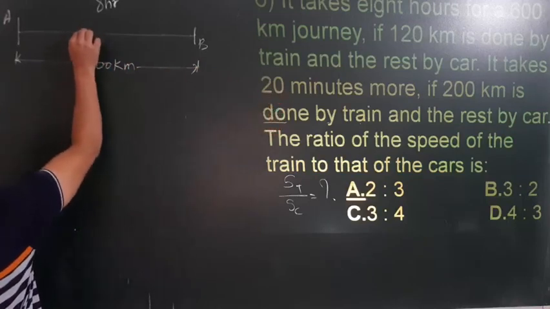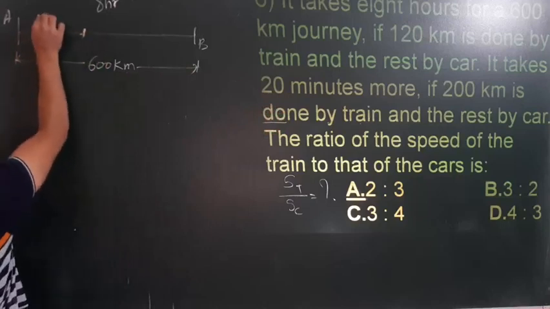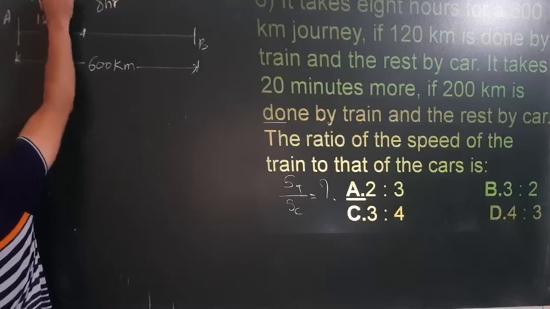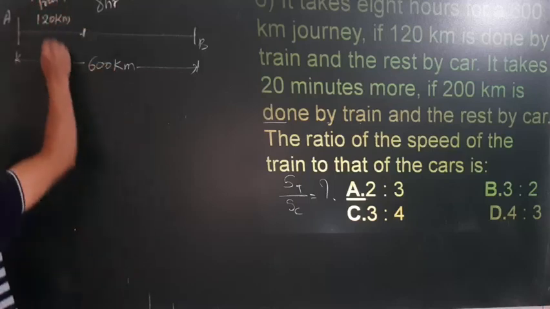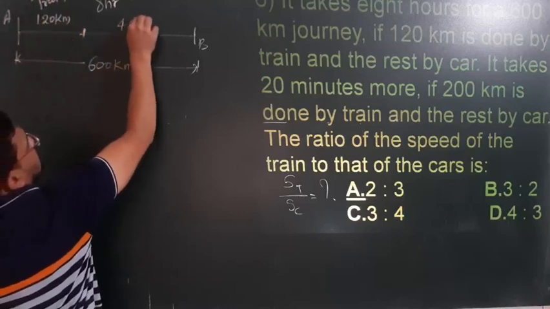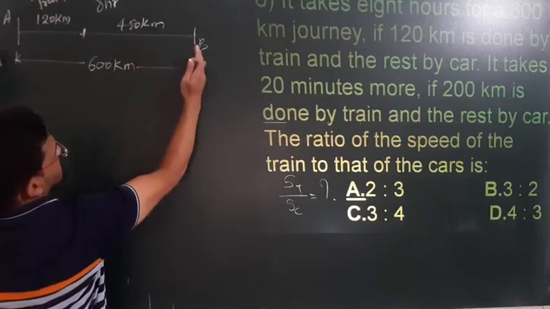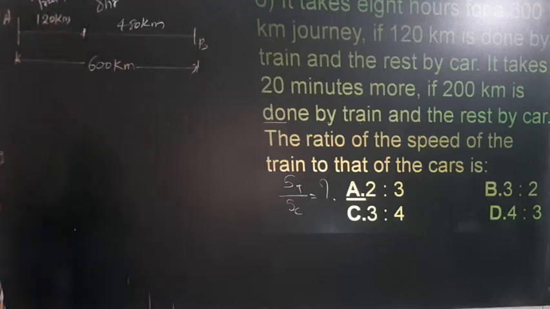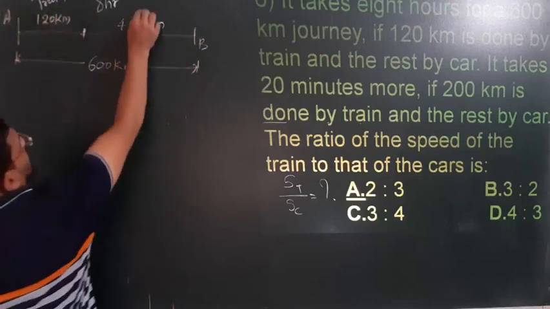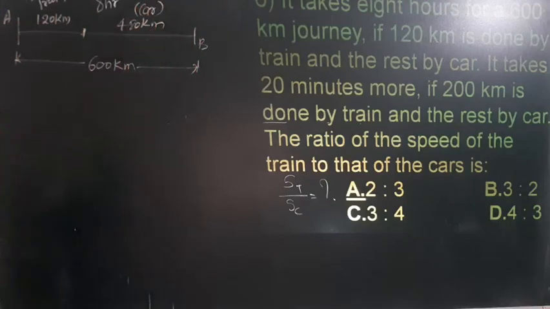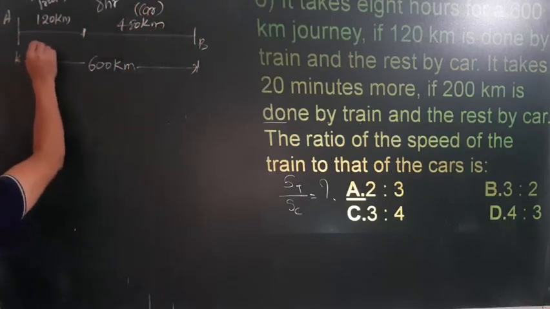So I will consider from here to here, that is 120 kilometer, by train. Then what is left here? That is 480 kilometer. Why? Total is 600, so 600 minus 120, you will get 480. So 480 kilometer is done by car.